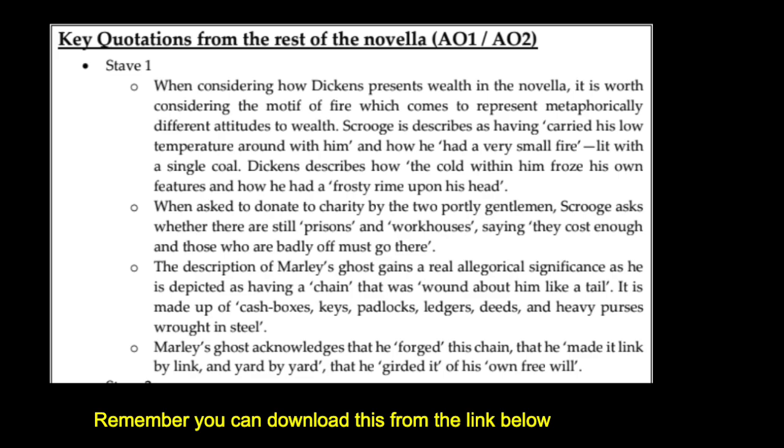Precisely, I think. And also if we look at the active verbs here, forged and girded, it implies that he had agency both in the creation of these selfish deeds, and also girded implying he wrapped it around himself. The idea therefore is that the punishment that you get from being avaricious, from being greedy, the suggestion seems to be here, according to Marley, is that this punishment is something you do to yourself. And also perhaps that it's not a single mistake, it's not like a crime of passion where you might murder someone in a blind rage. These are mistakes that they made over their lives. The greed built up and they wanted more and more and more.